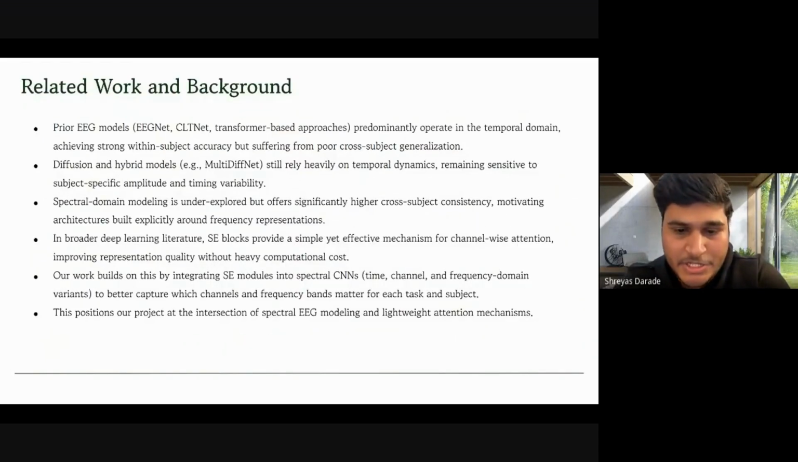Most prior models like EEGNet and CLT operate on the temporal domain, so they can inherit that instability. We have built models in the spectral domain and enhanced them with SE blocks, which is a lightweight attention mechanism. Now let's look at the dataset and approach we have used.